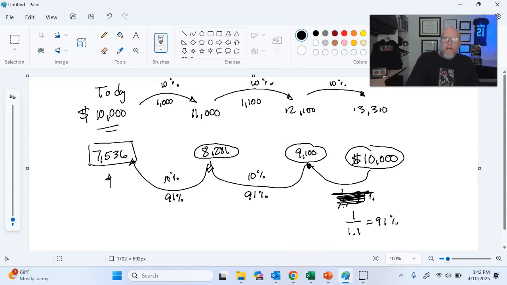And 10,000 today is worth something much more 3 years from now. This is the time value of money, and it's a super powerful tool. And we need this tool in order for us to figure out how we value a bond. And so I'm going to, in the next video, talk about how we value bonds using the time value of money concept.